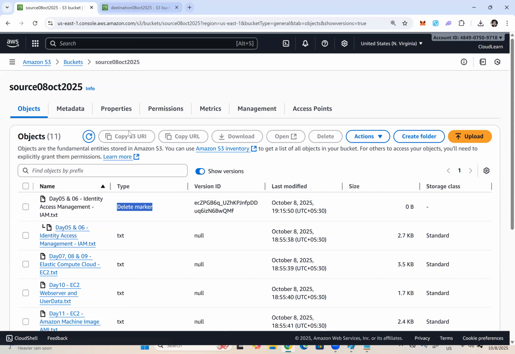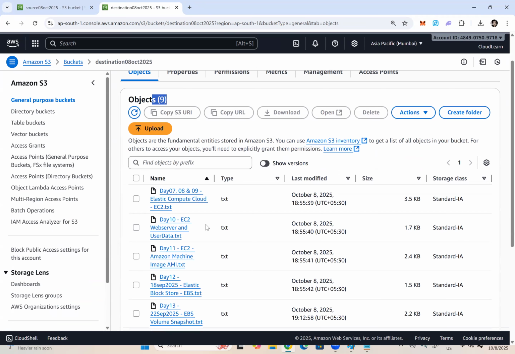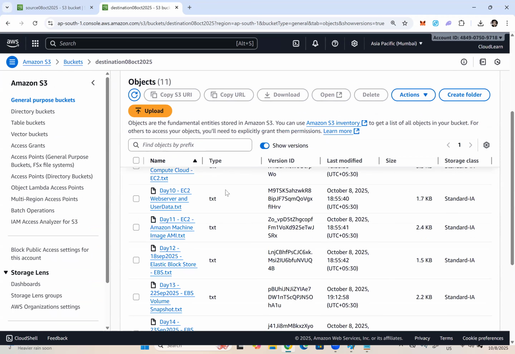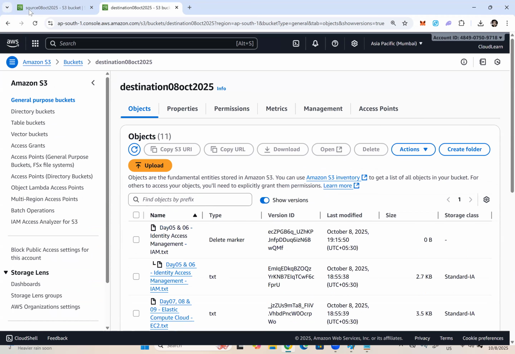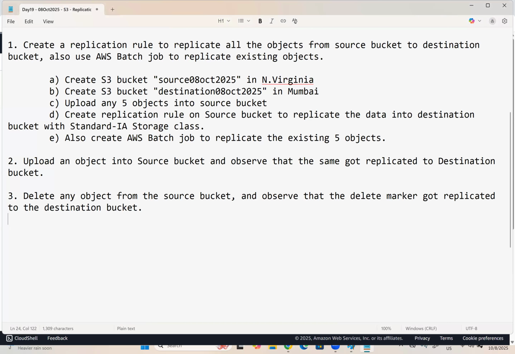Now, if I go to the destination bucket, let me refresh. How many objects? 9 objects. And I can't see the day 5 and 6 file. If I click on show versions, I can see a delete marker here, right? Okay, now based on this, we can say whenever a delete marker gets created, that will be replicated to the destination bucket.